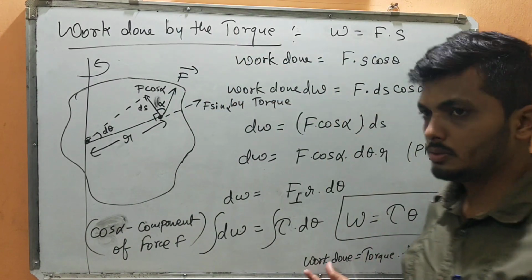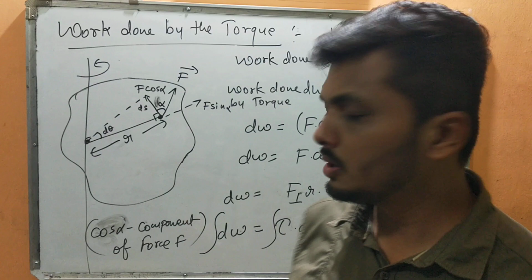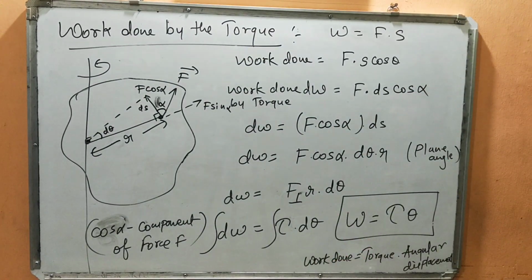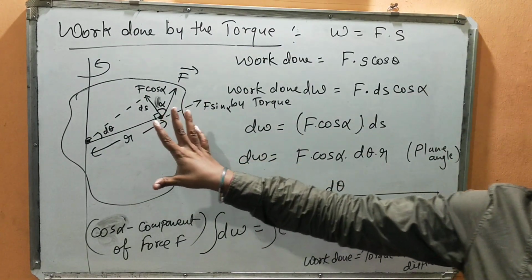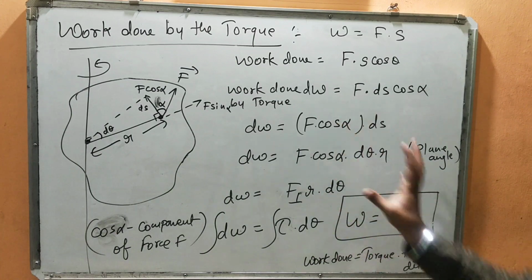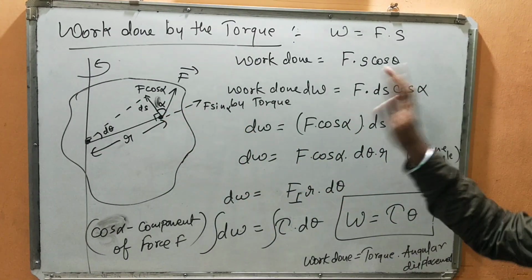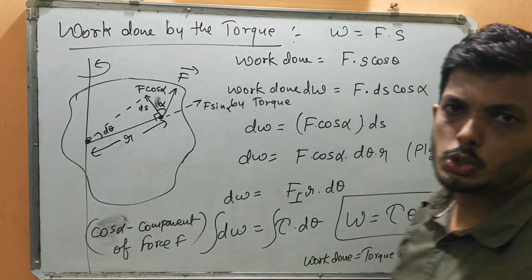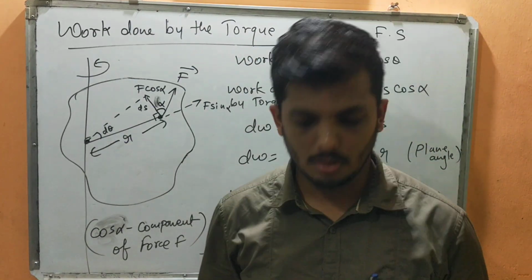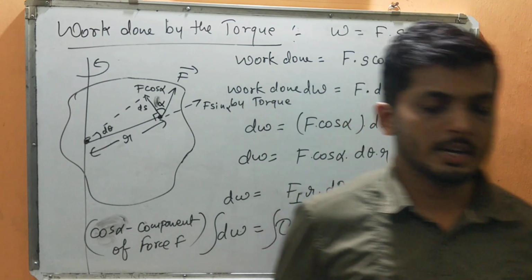Have you understood? Is it clear? Nothing complicated here. Don't worry about this angle alpha also, because it has nothing to do with the derivation here. Rest all things are clear. Have you understood? Okay, so we'll stop here. We'll meet in the next class.